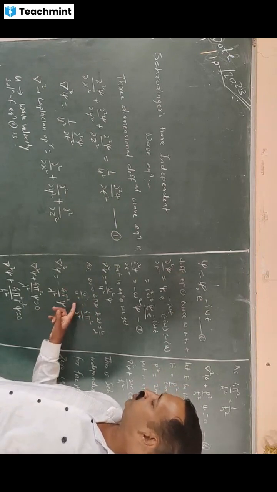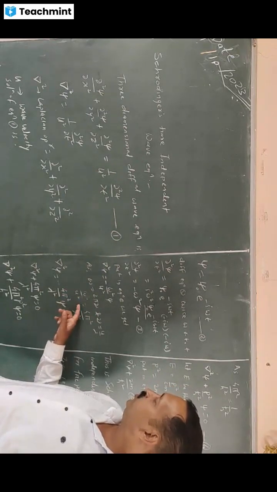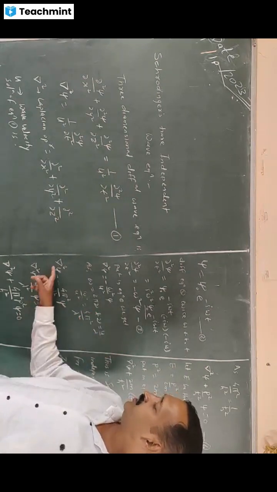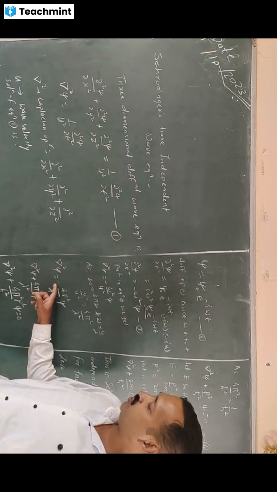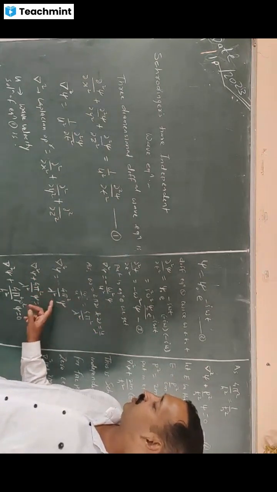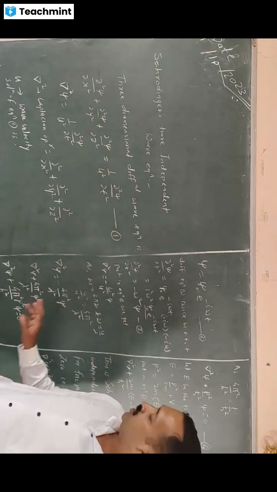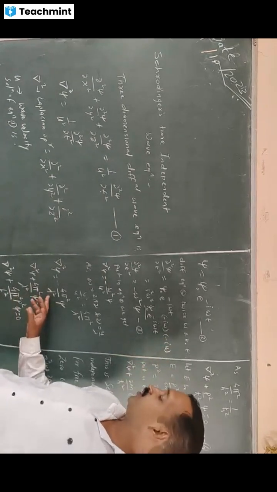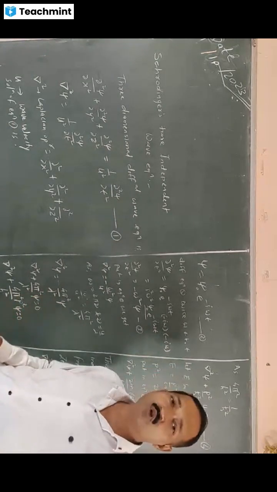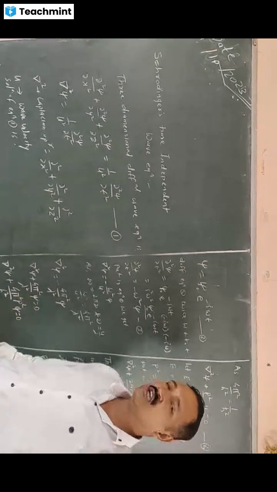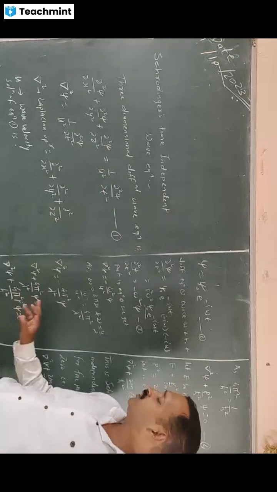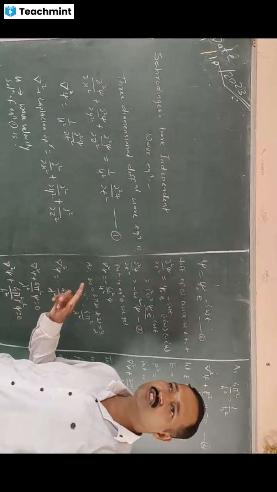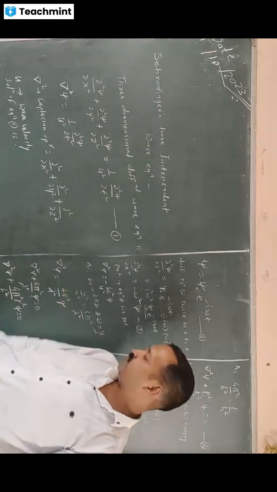So omega square upon u square, this value, when we put in this equation, then we get del square psi equal to minus of 4 pi square upon lambda square into psi. In this equation, lambda is nothing but the wavelength of de Broglie wave, and according to de Broglie hypothesis, wavelength has the value h upon p, where h is the Planck constant and p is the momentum.